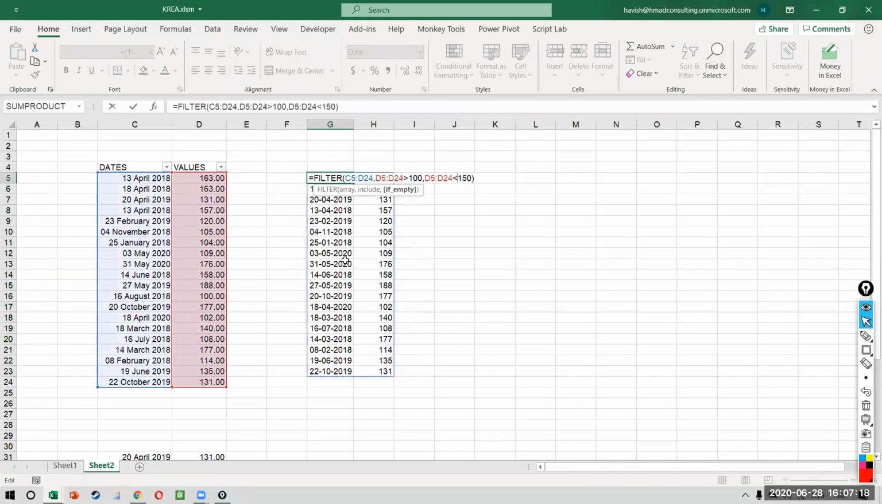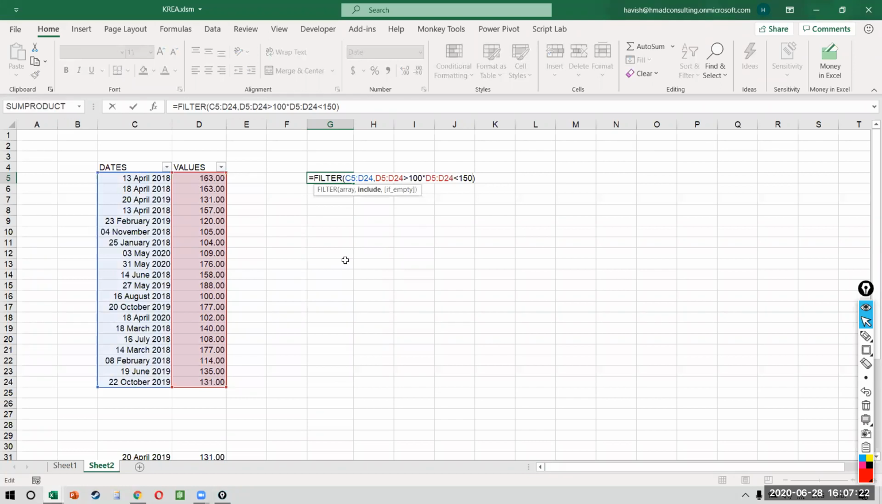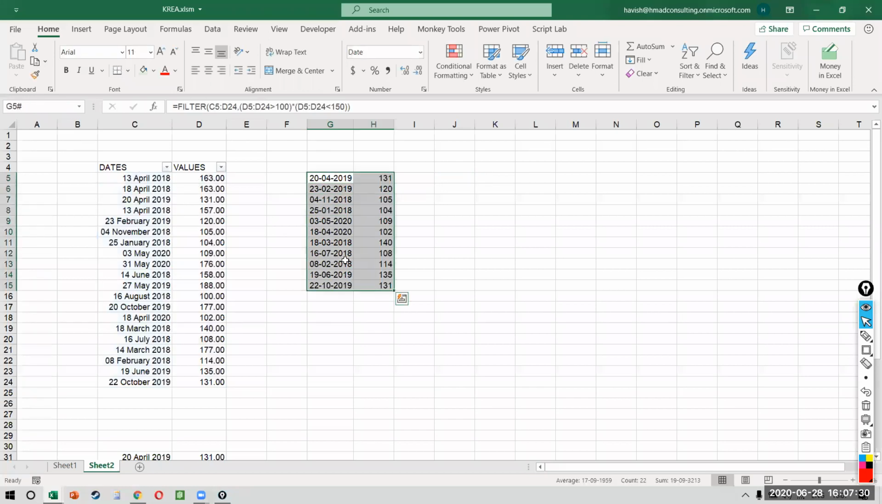Oh, I did not put a multiplication. So sorry. So we need to have a multiplication. That's why it should not work in a hurry, right? Like this. Yeah, so we have to multiply.